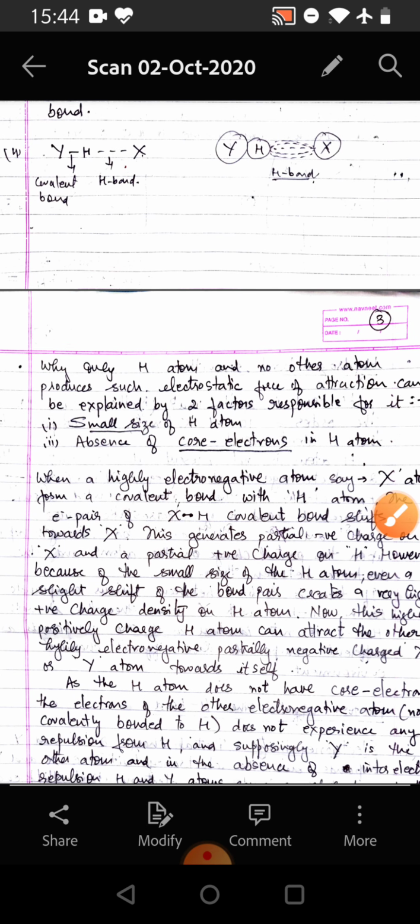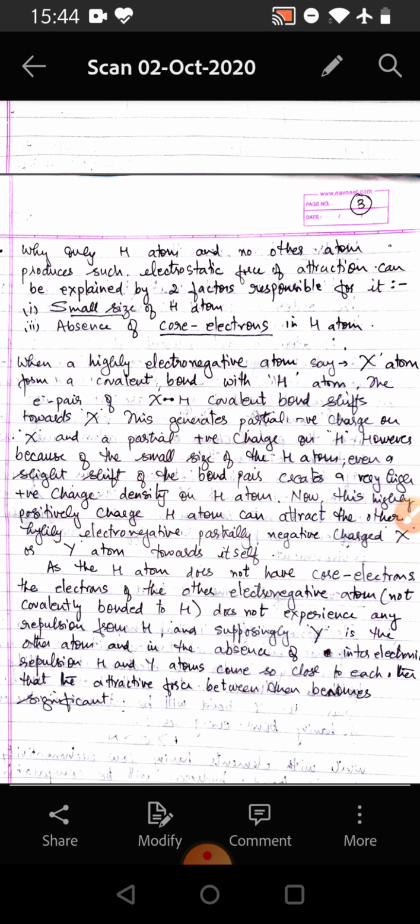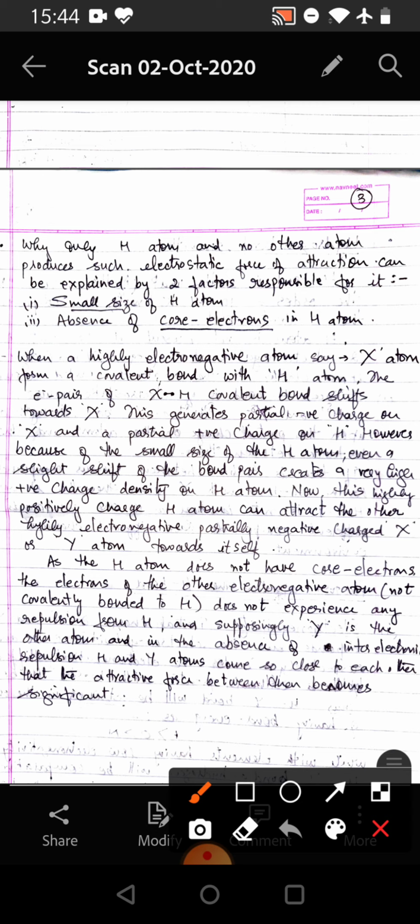Why only hydrogen atom and no other atom produces such electrostatic force of attraction can be explained by two factors responsible for it. First is the small size of the hydrogen atom, and the second is the absence of core electrons in the hydrogen atom. That is, the inner kernel of the hydrogen atom is absent.